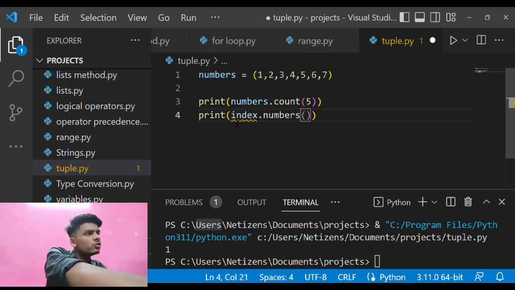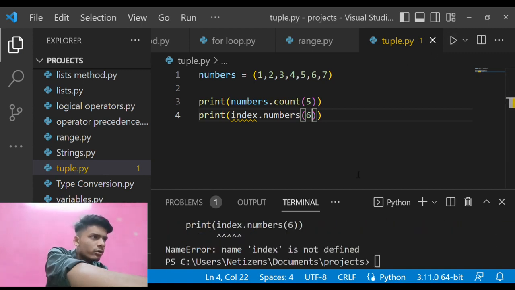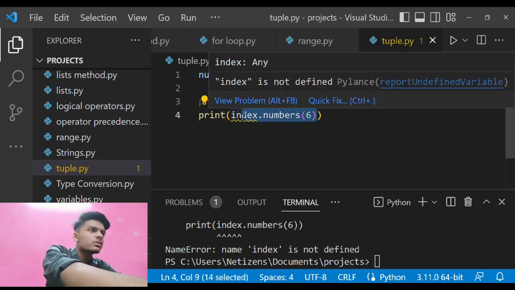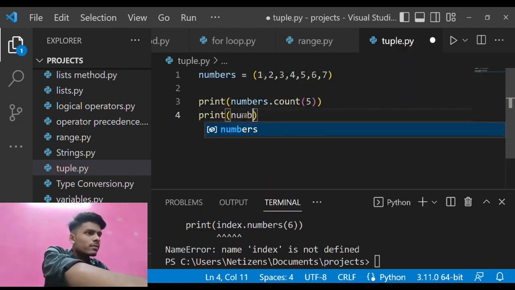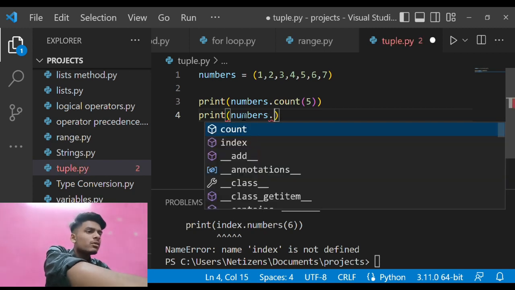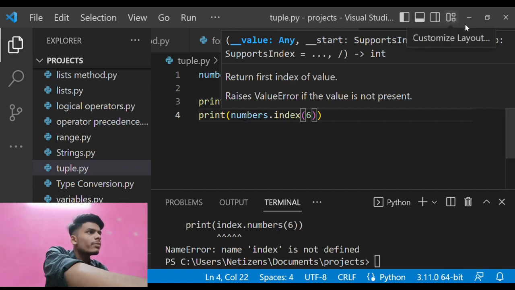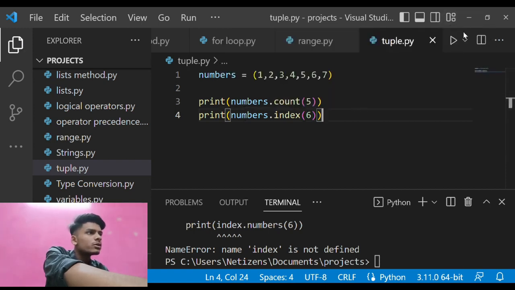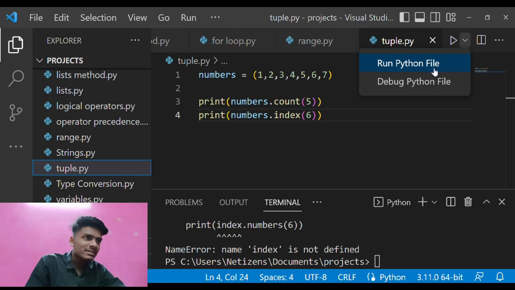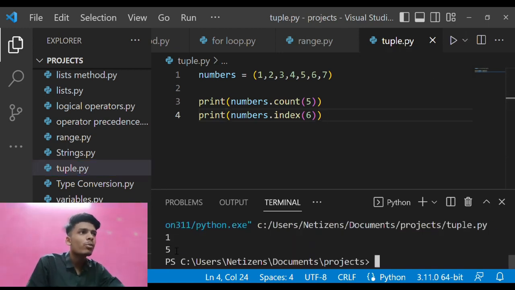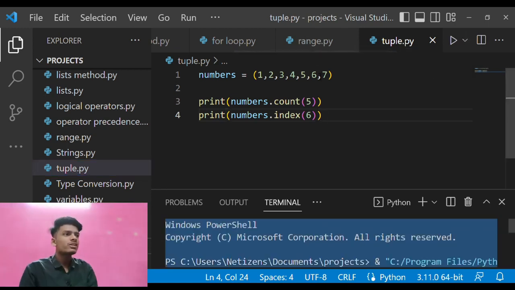I think that should print the result, but there is an error. The reason it did not print is that I wrote it incorrectly, and in index I need to type the number whose index or serial number I want. It will print 5, because the number 6 is at index 5, since indexing starts from 0. This is how you can use range and the tuple in Python.